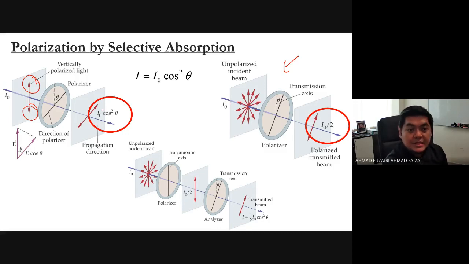in the case of polarized light, when it goes through a polarizer we can directly use this equation. But the unpolarized light is something different.